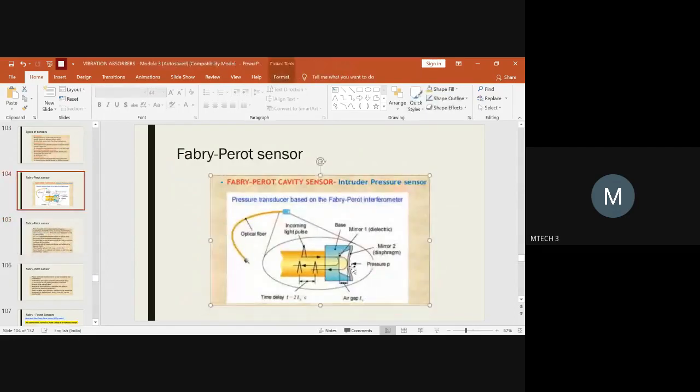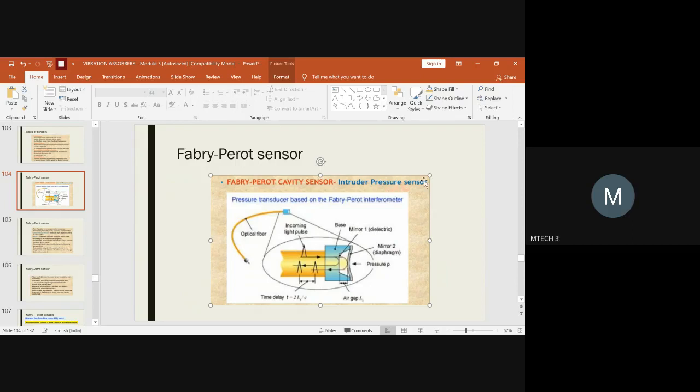This is the sketch for the pressure sensor type. Here you can see that this is the core and this is the cladding. This will be the mirror that you will have here. You will have mirror 2 over here and mirror 1 over here. Mirror 1 and mirror 2 will be parallel. Mirror 2 acts as a diaphragm and mirror 1 will be of a dielectric metal type.